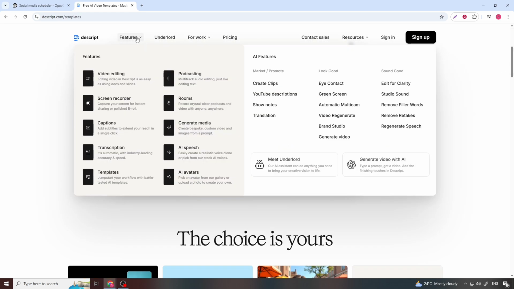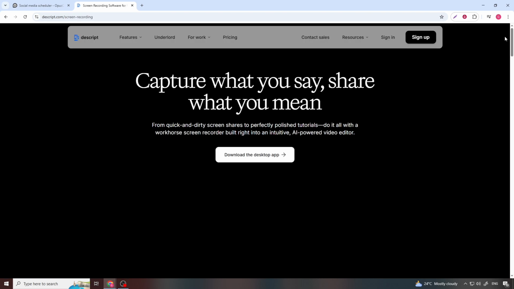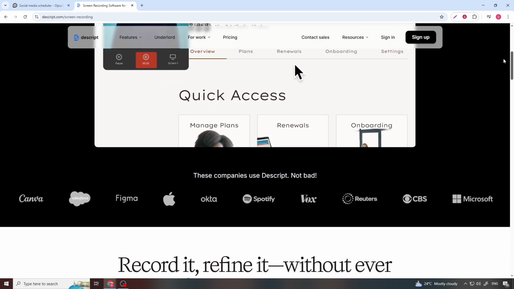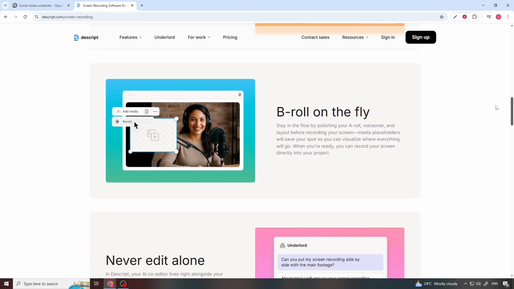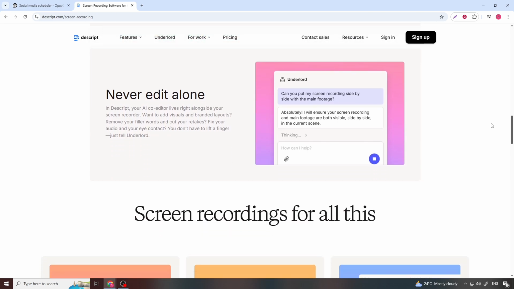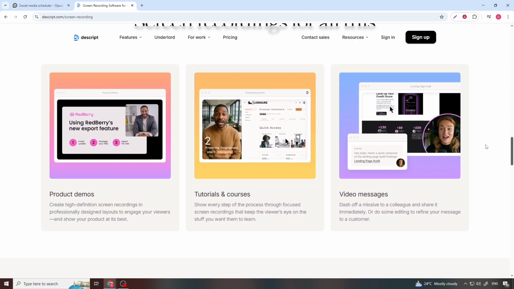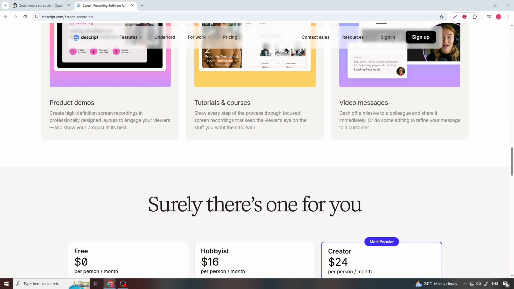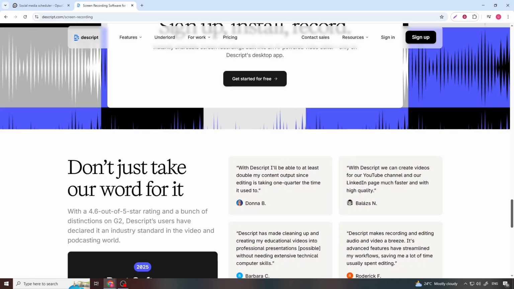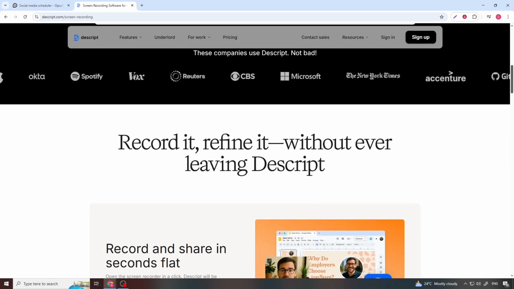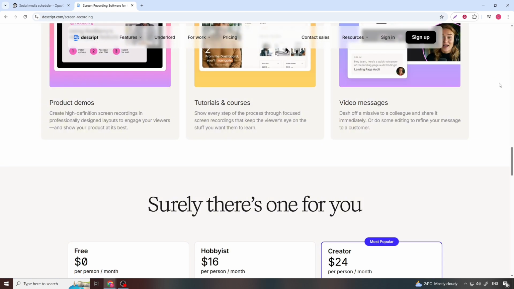So here's the final takeaway. If your priority is rapid video generation from textual ideas with strong narrative control, Opus AI delivers a fresh way to visualize stories that would otherwise take hours of editing. If you need an all-in-one content creation hub that handles transcription, editing, polishing, and AI-driven production enhancements, Descript gives you a unified environment that dramatically speeds up your workflow.